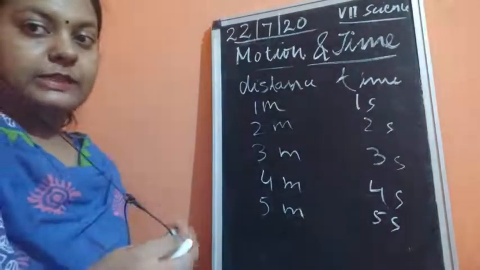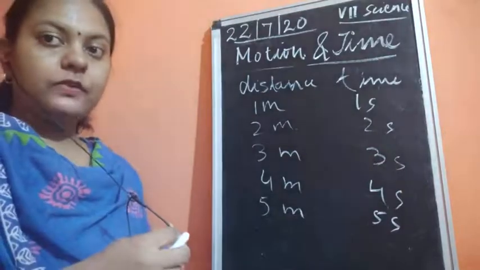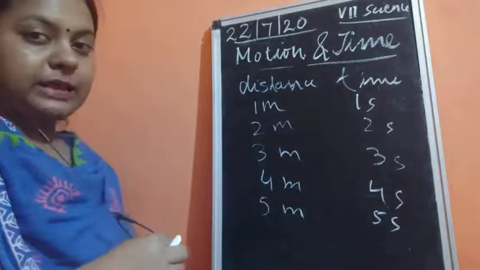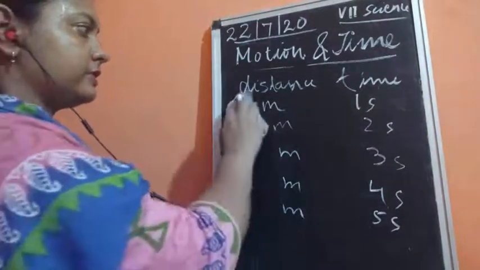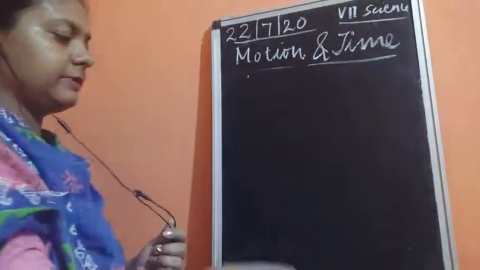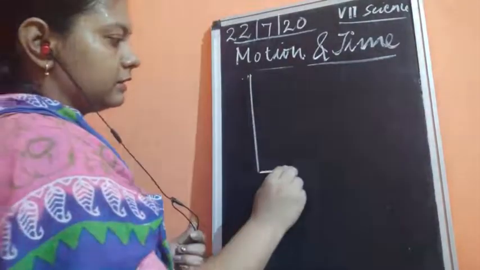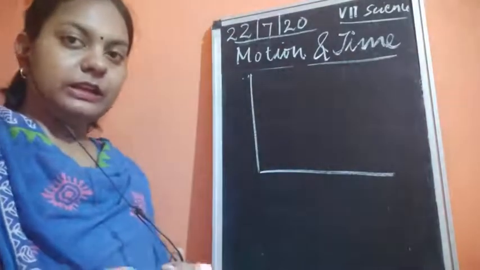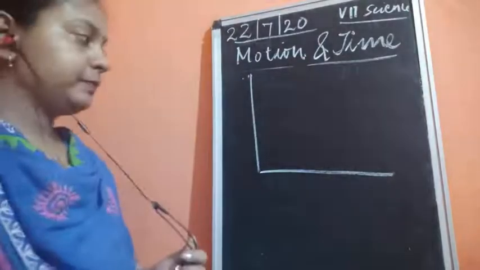You could easily find out what the distance is and what the time taken is. Now we are going to draw the graph. For drawing the graph you should know some basic concepts first. We'll make a distance-time graph, and we could easily find the speed of any object, or tell whether the motion is uniform or non-uniform.